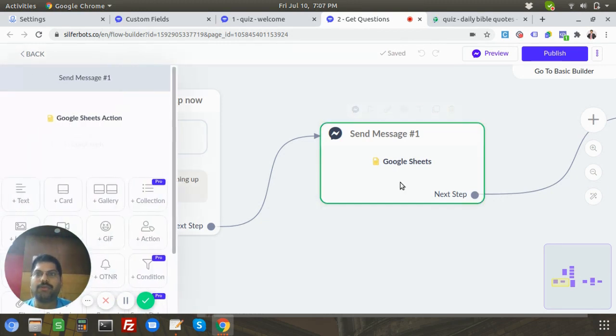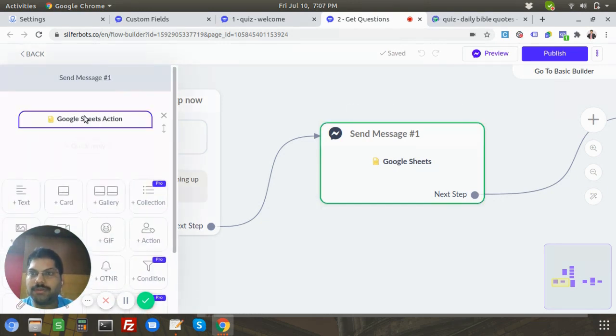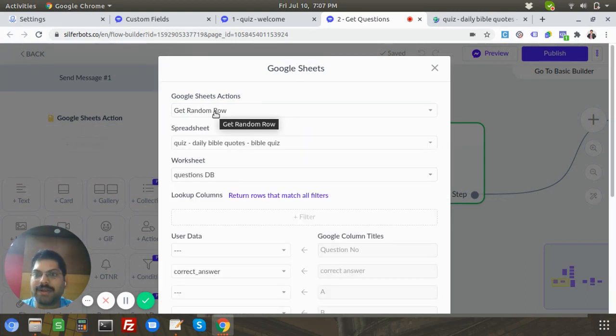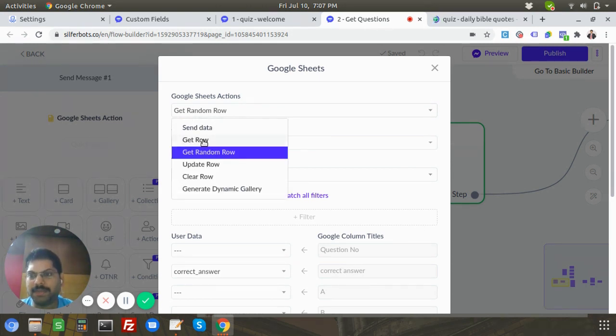So now let's come back to the Google Sheets action. You click on this. We are going to get a random row, technically speaking, because we don't want the questions to come in a sequence. So I'm just doing a get random row, or you can also go with get row. That's entirely up to you. I just went with random row. I'm totally fine with that.